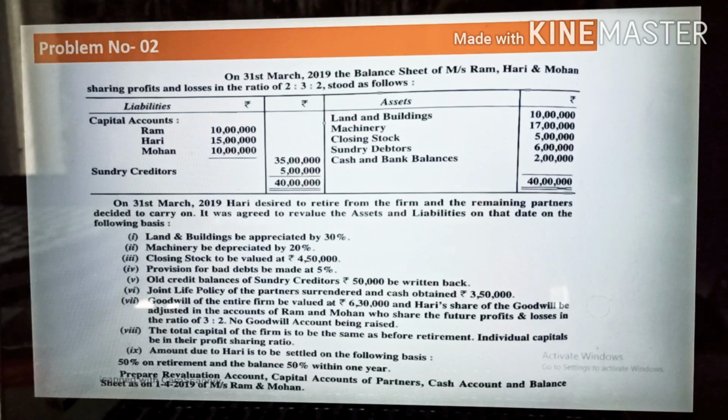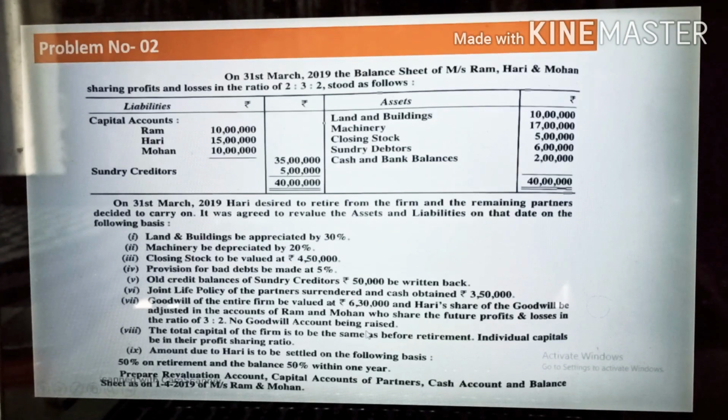We have another question about joint life policy that I will discuss also in this video. First, let me complete this question first. The joint life policy is also given here, and goodwill, total capital of the firm, and amount due to Hari to settle the accounts are also given. So we need to prepare revaluation account, capitals of partners, cash account, and balance sheet as on this date.